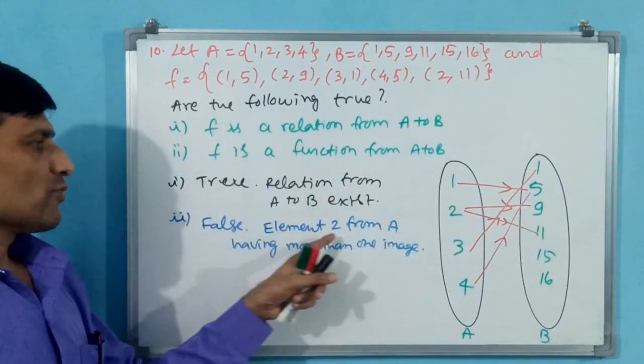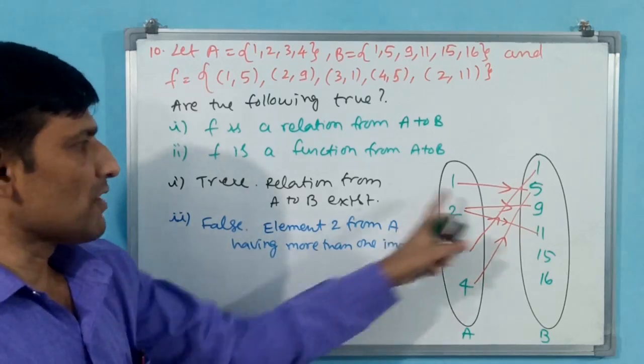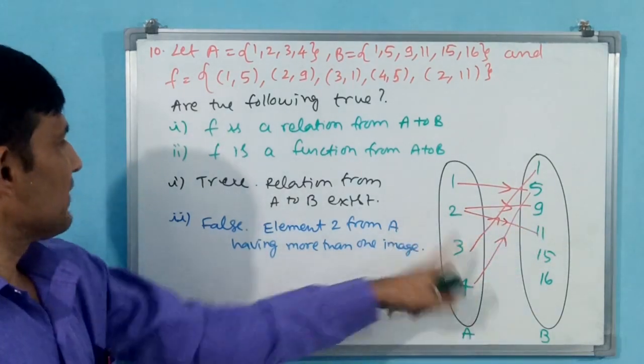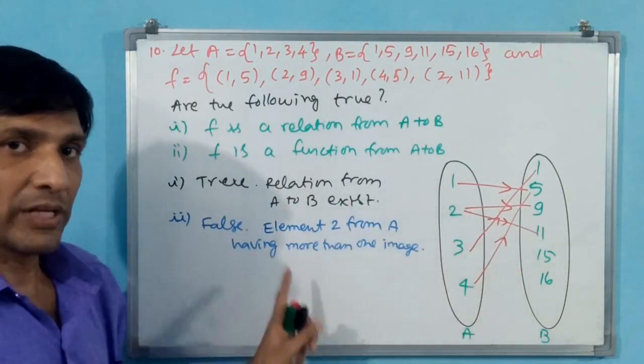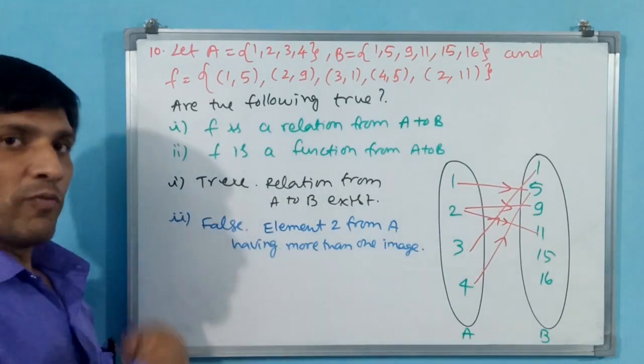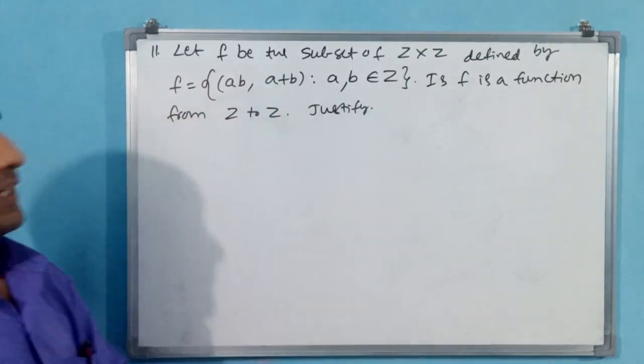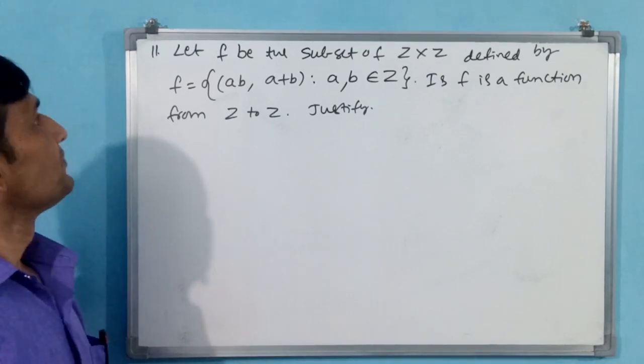Okay, element 2 from A is having more than one image. That is why this is not a function, but this is a relation. Okay. Now we go for 11. See the 11th question. What he has written.